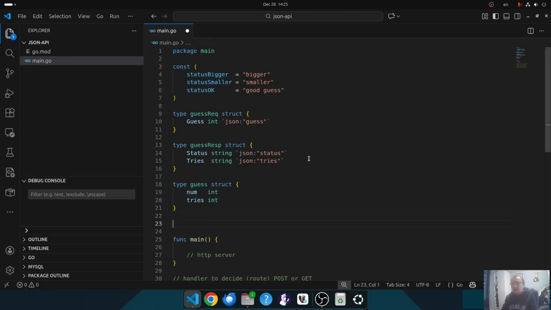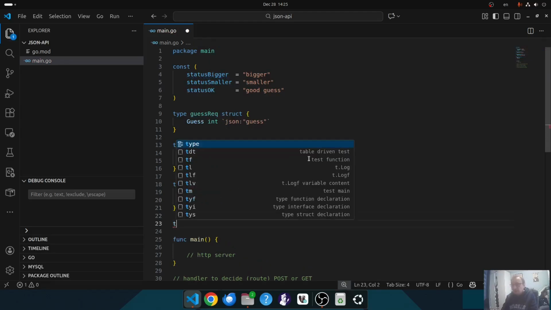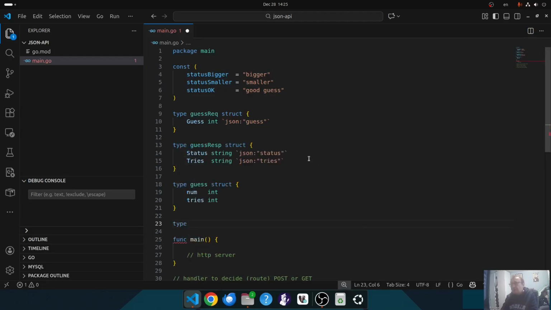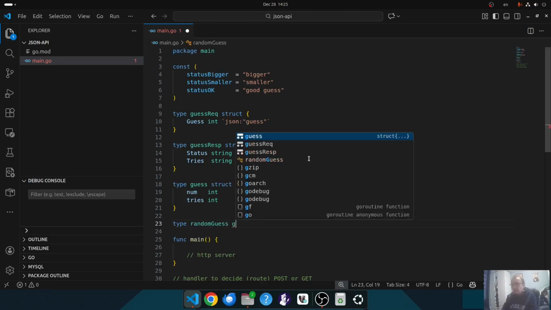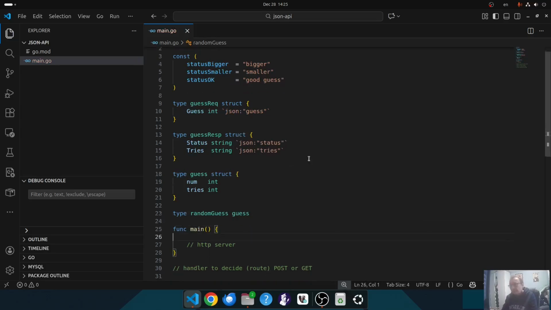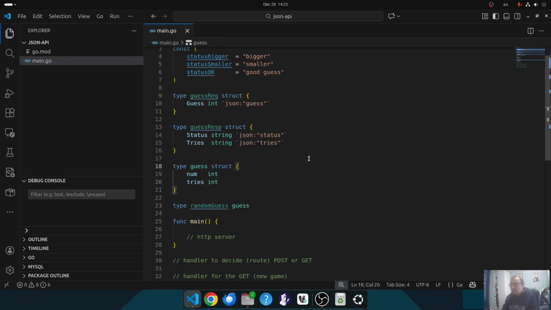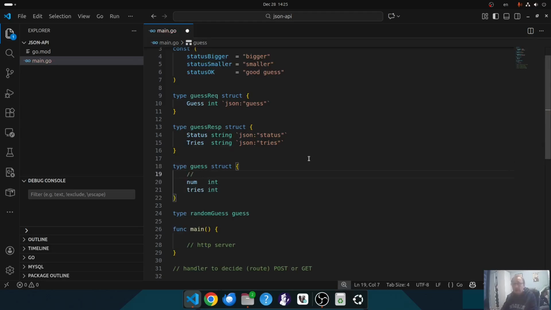Okay, let's define a global variable of type guess. Let's call it randomGuess, which will be a guess. I will just add a comment here, but we will not deal with this today.